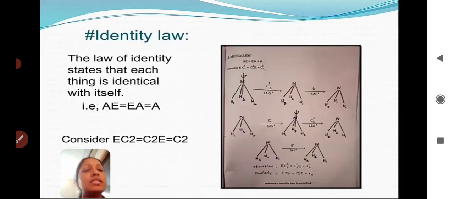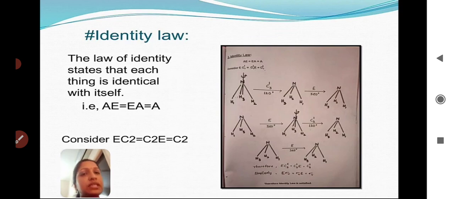Next, what is our next one? Identity law. The law of identity states that each thing is identical with itself. So for that, I took AE equal to EA equal to A. That means what is the identity element here?